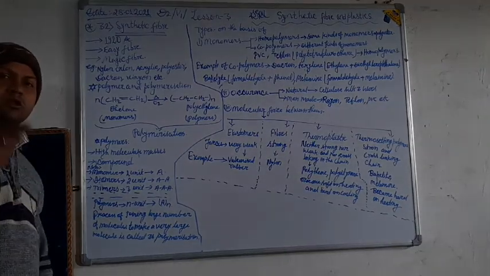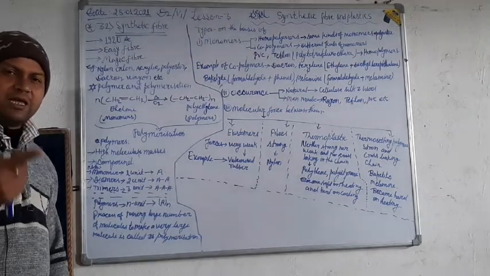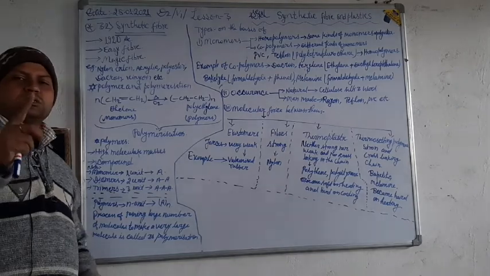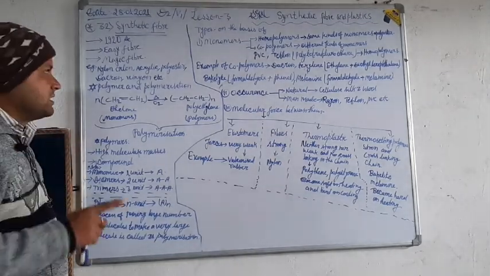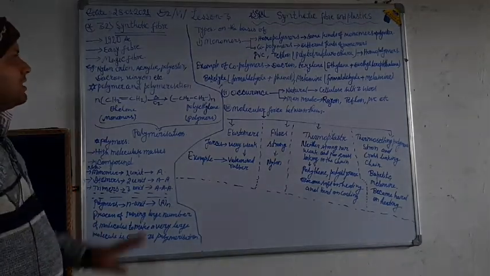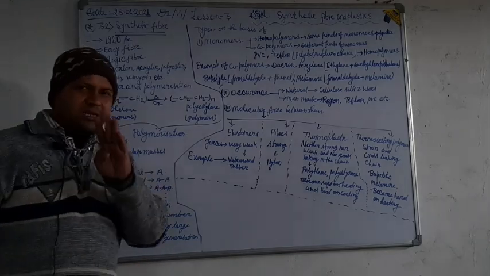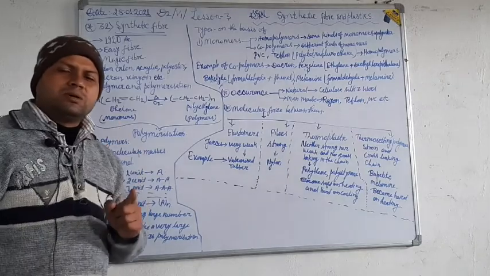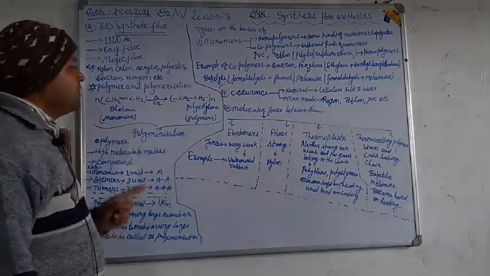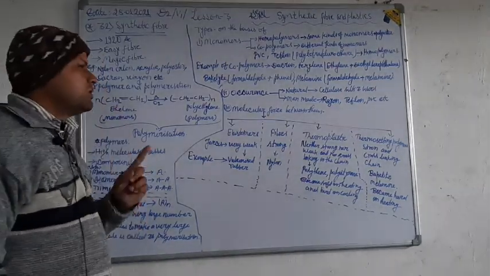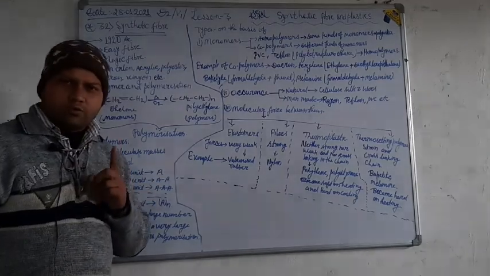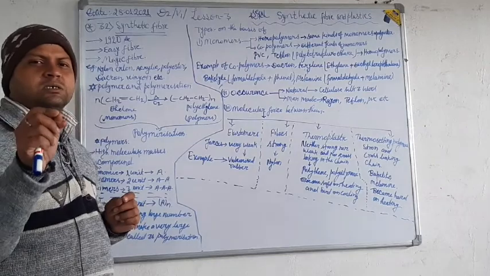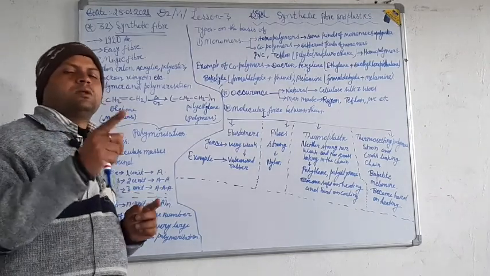A large number of molecules joining to make very large molecules is called polymerization. Now there are three types of polymerizations: on the basis of monomers, on the basis of occurrence, and on the basis of molecular force acting between the monomers included in those polymers.